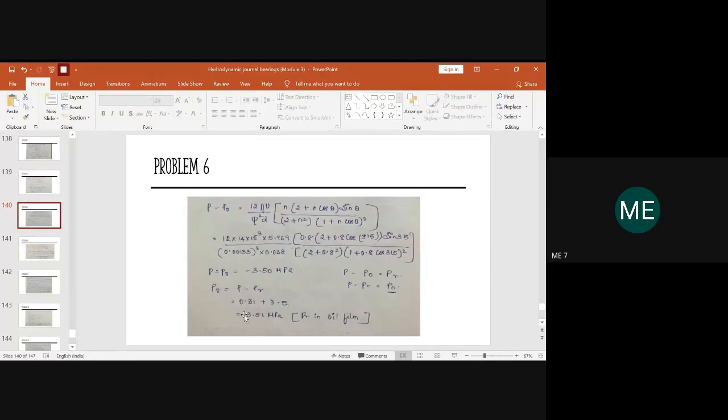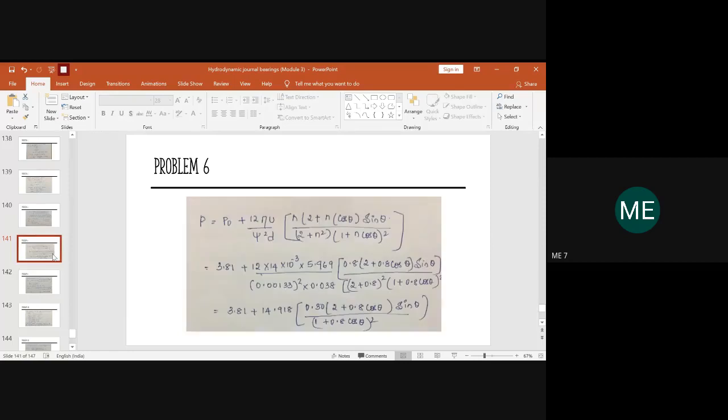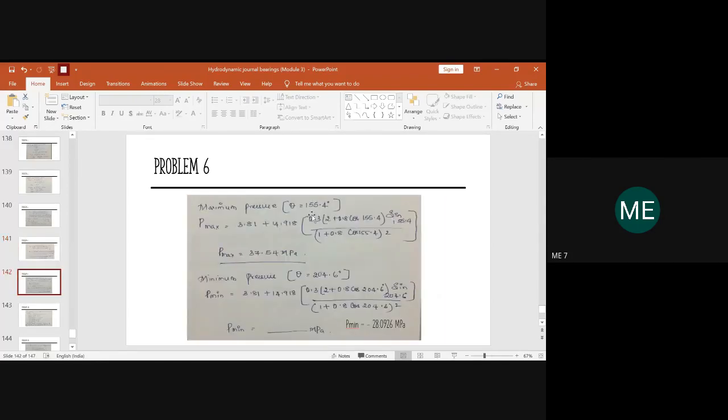The magnitude you will get is around 3.81 megapascal. After this, you will use the same old equation, first simplify the value of P, then substitute the values where theta was maximum and where theta was minimum, and calculate both the values. Hope this is clear.